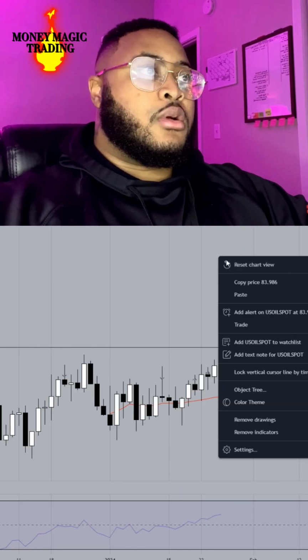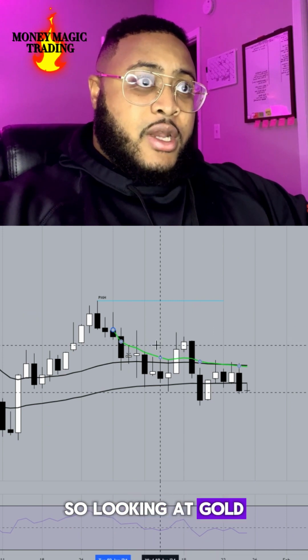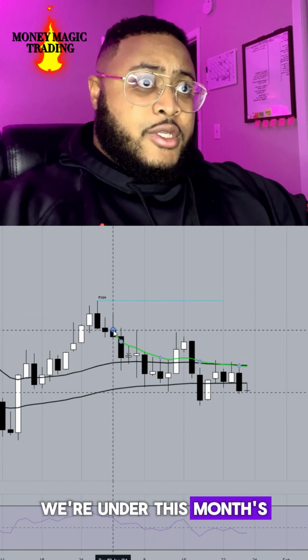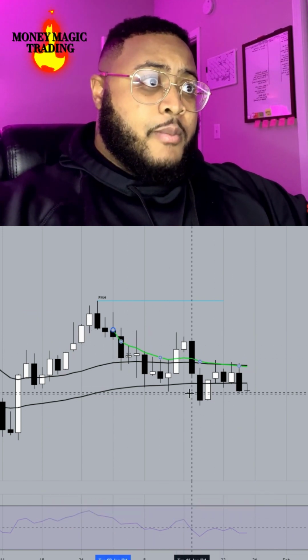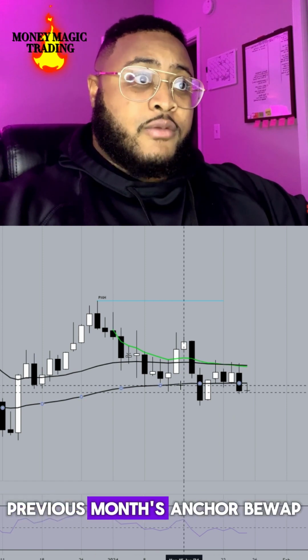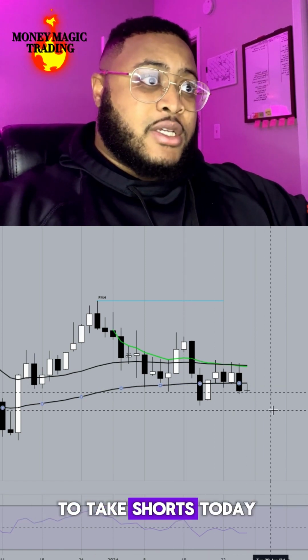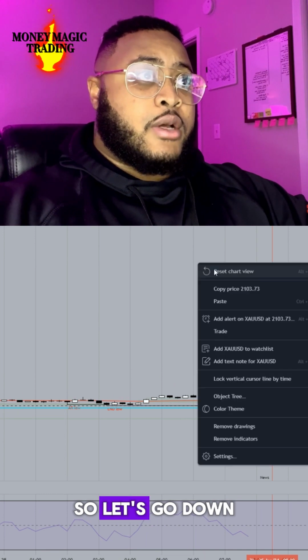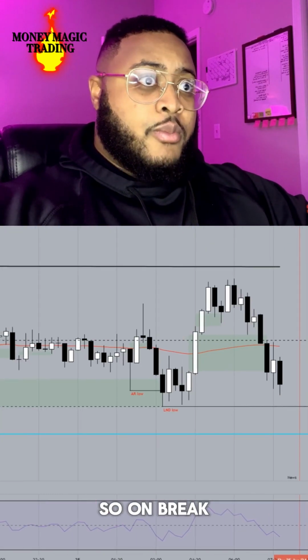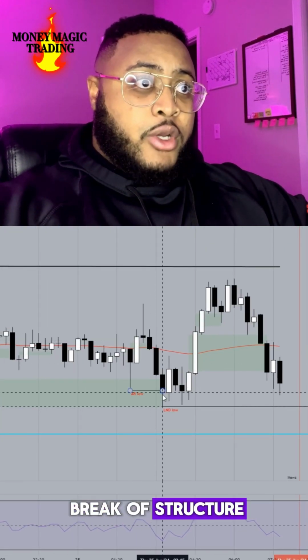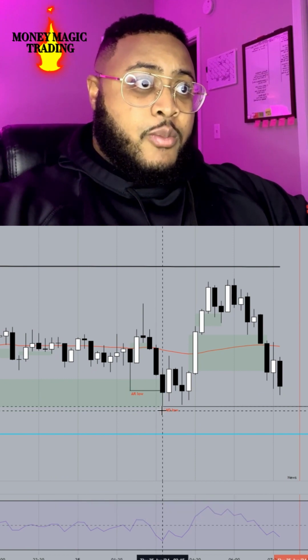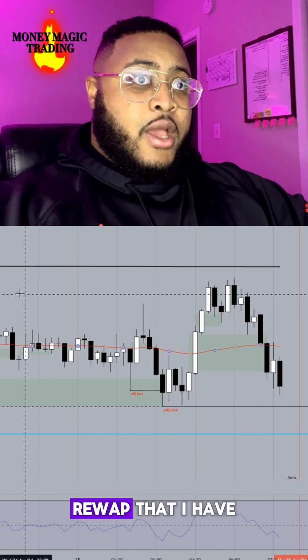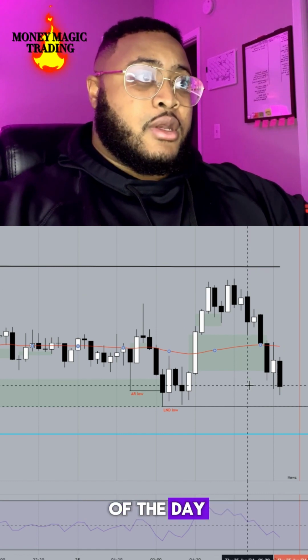Go to gold. So looking at gold, we're under this month's monthly anchor VWAP, but we're also under another previous month's anchor VWAP. So I'll be looking to take shorts today. Let's go down to the 15-minute. So we get a bearish breaker structure at the Asian range low. We retrace back up to the anchor VWAP that I have set at the beginning of the day.